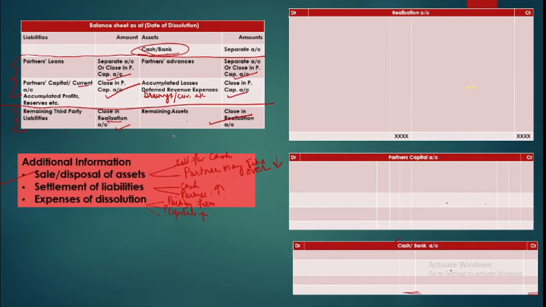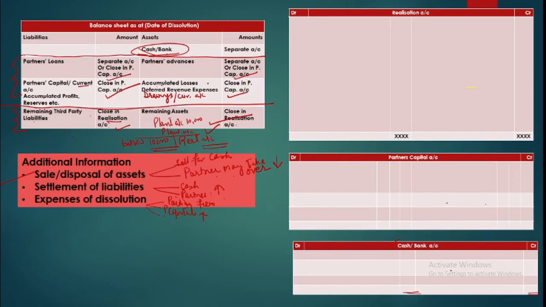Now where will we close them? Assets have a debit balance, so they will be closed on the debit side. Liabilities being a credit balance will be posted on the credit side. Right, because what is our journal entry? If assets have a debit balance and you want to close them, say you have a plant account of 10,000, it's a debit balance. If I prepare the plant account, I have a debit balance here. Now in order to close this balance, I need to credit it. So I'll close it in the realization account. So my journal entry is realization account debit to plant account.